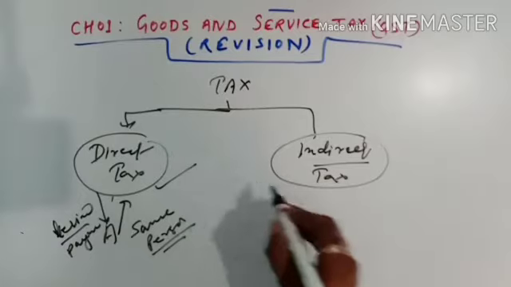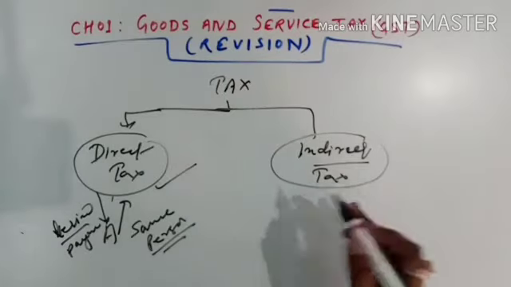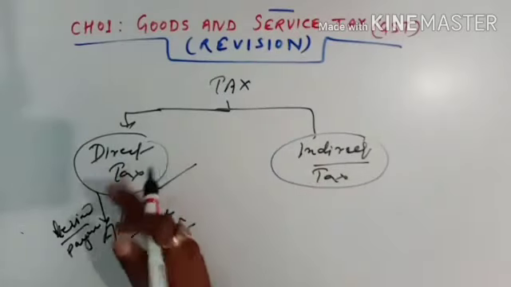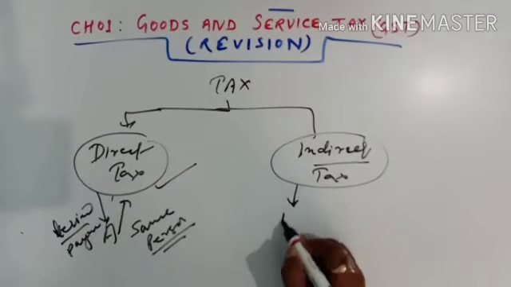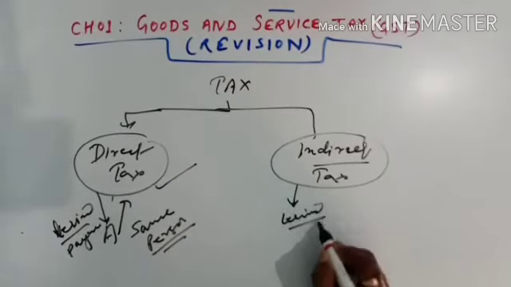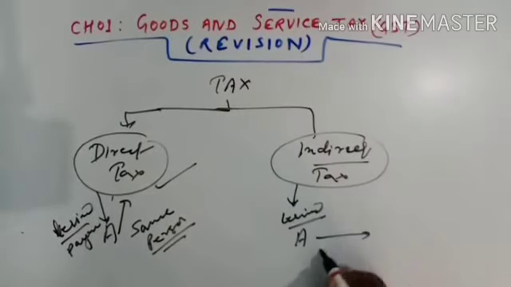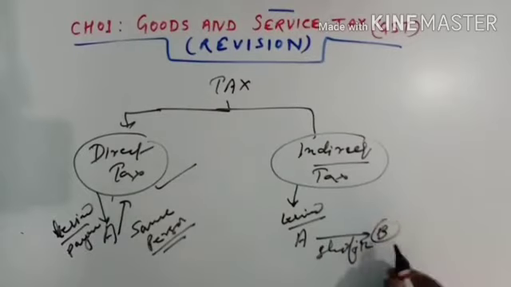But when we talk about the indirect tax, this tax is something different. It is different from the direct tax. How? Indirect tax is levied on A, but he is shifting it to B. Suppose C, that means customer.